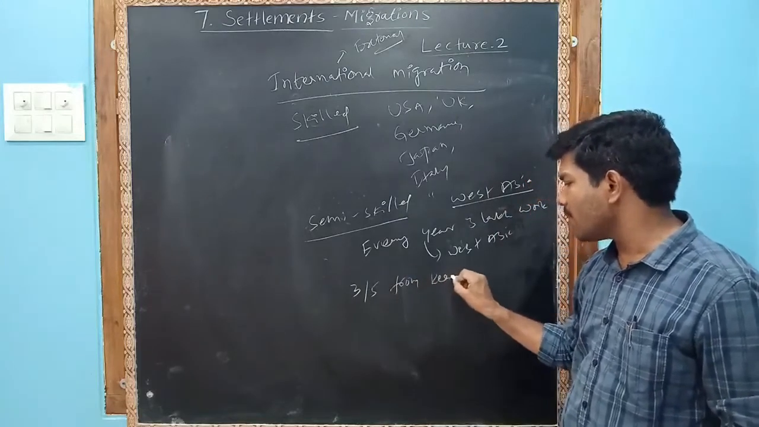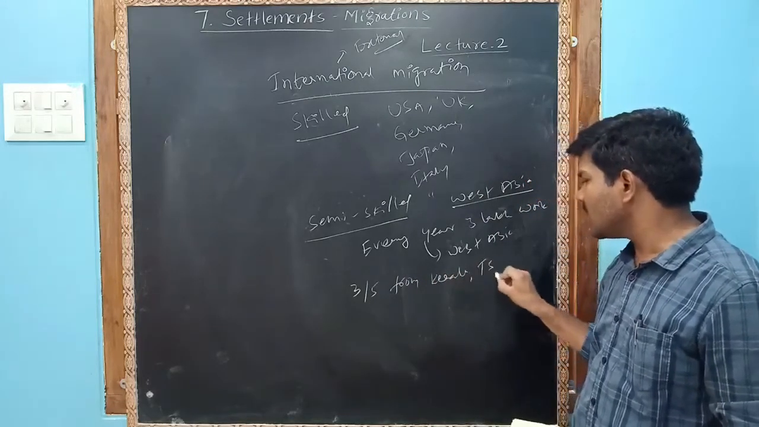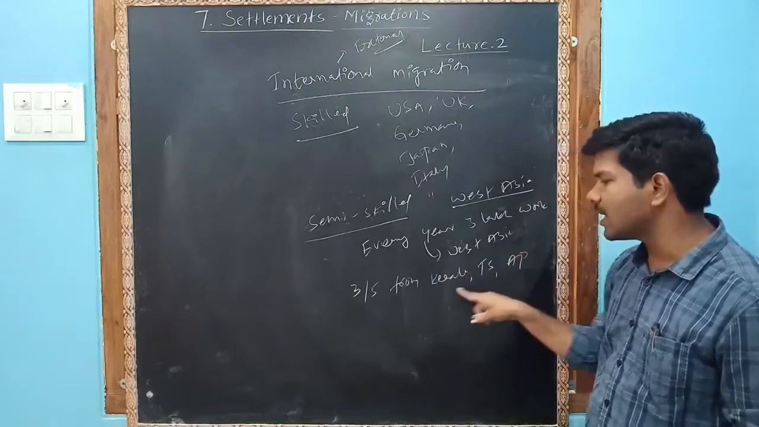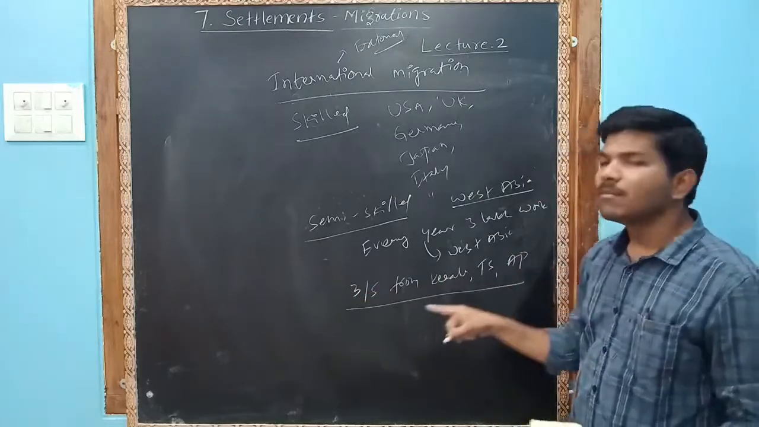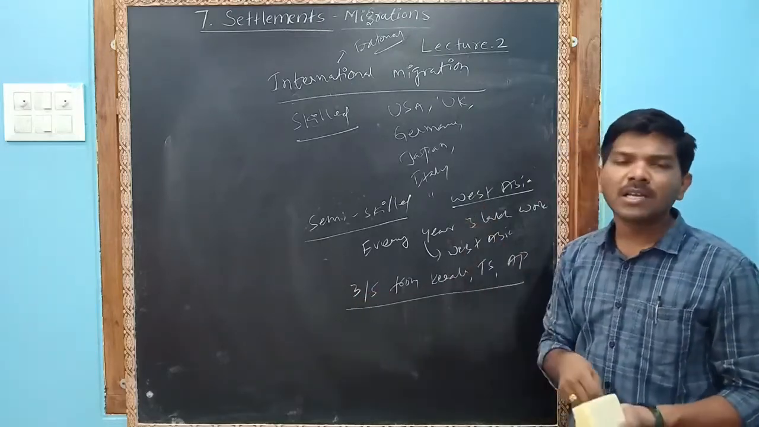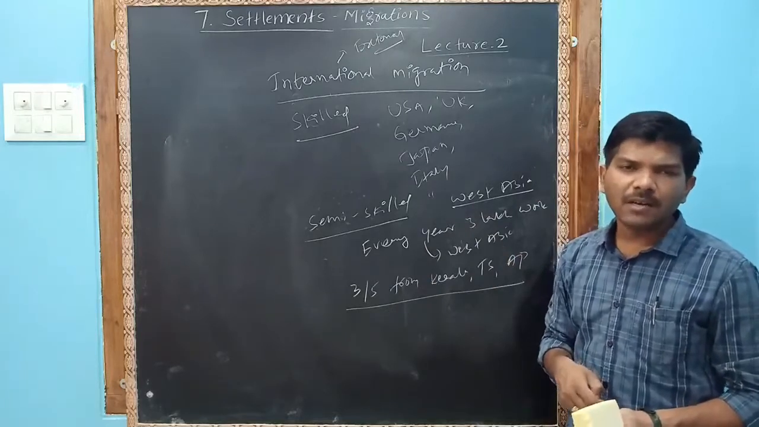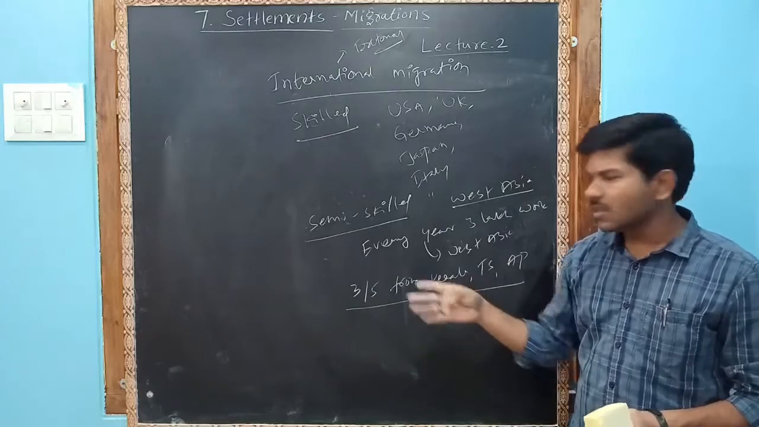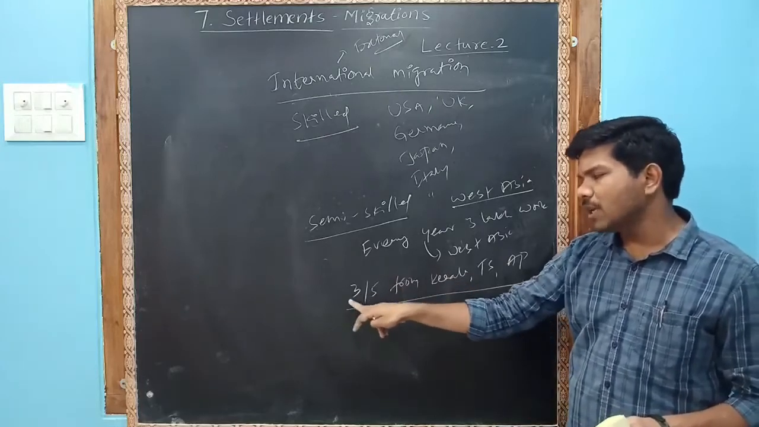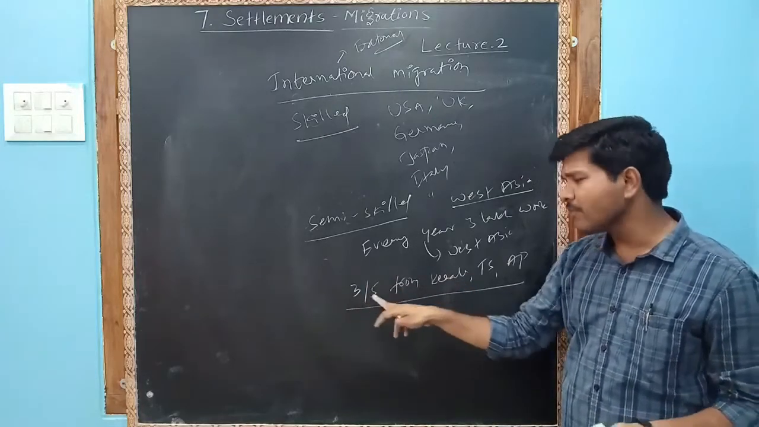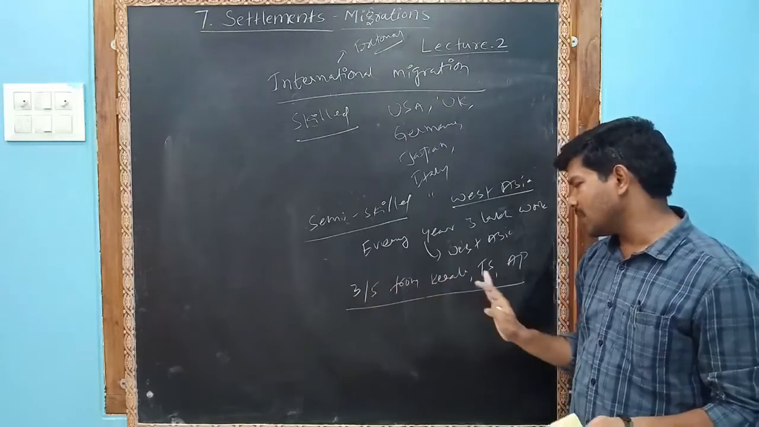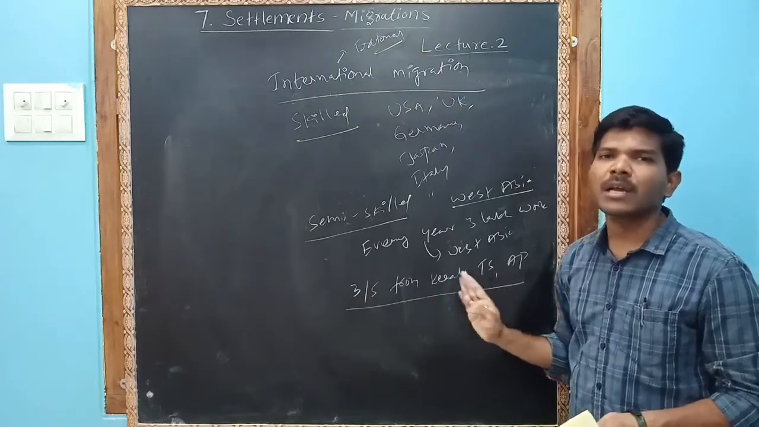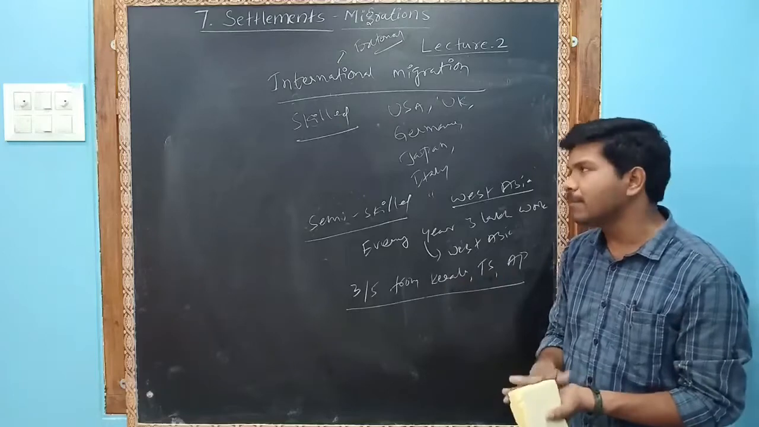are from Kerala, Telangana state, and Andhra Pradesh. Most of the migrants go to West Asia: Dubai, Saudi Arabia, Bahrain, Iraq, Yemen, and Qatar. 3/5 of the migrant people were from Kerala, Telangana state, and Andhra Pradesh states.